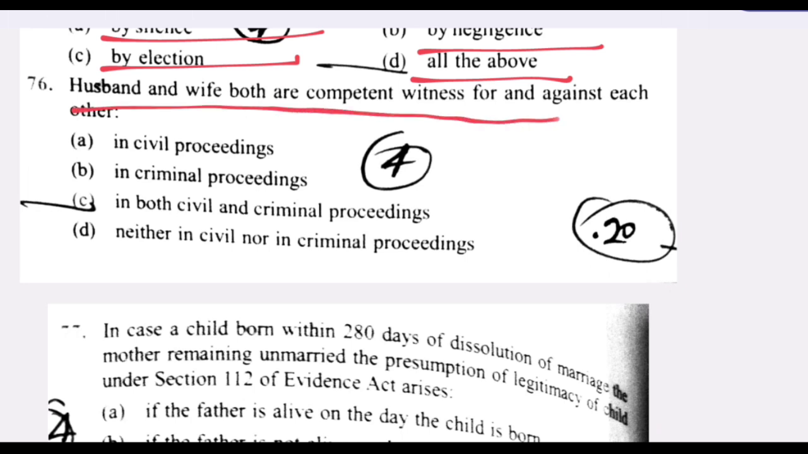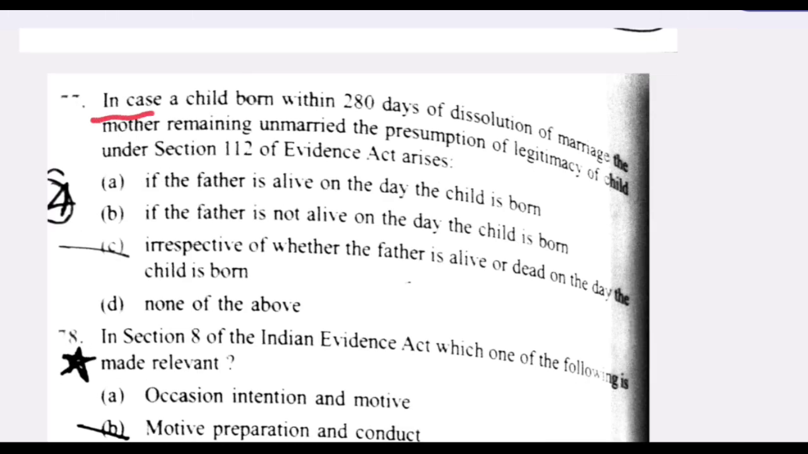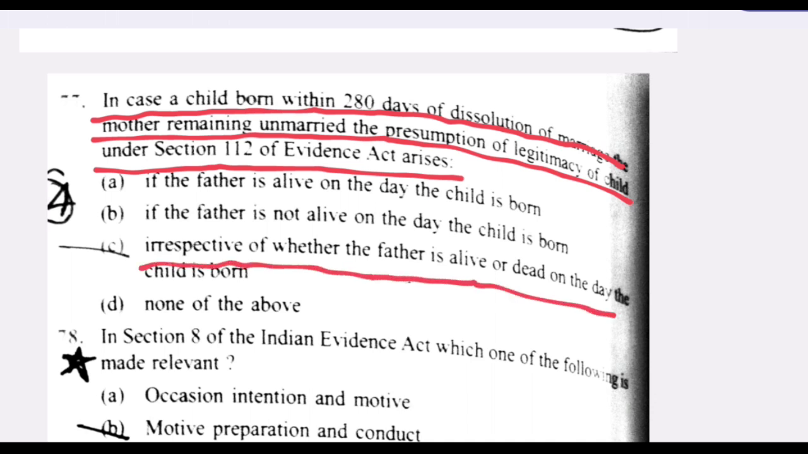Husband and wife both are competent witness for and against each other in both civil and criminal proceedings. C is the right answer. In case a child born within 280 days of dissolution of marriage, the mother remaining unmarried, the presumption of legitimacy of a child under Section 112 of Evidence Act arises irrespective of whether the father is alive or dead on the day the child is born. C is the right answer.